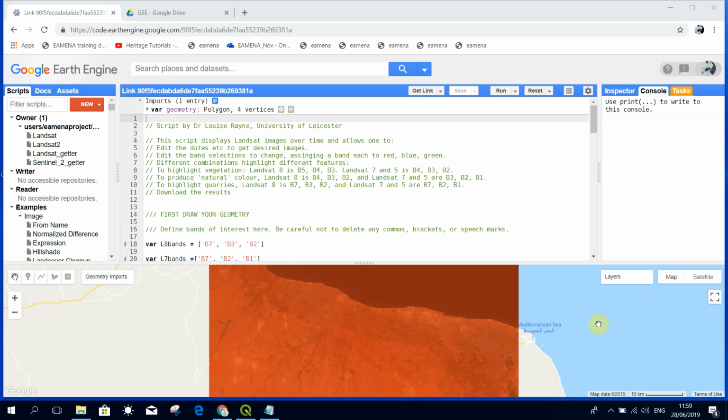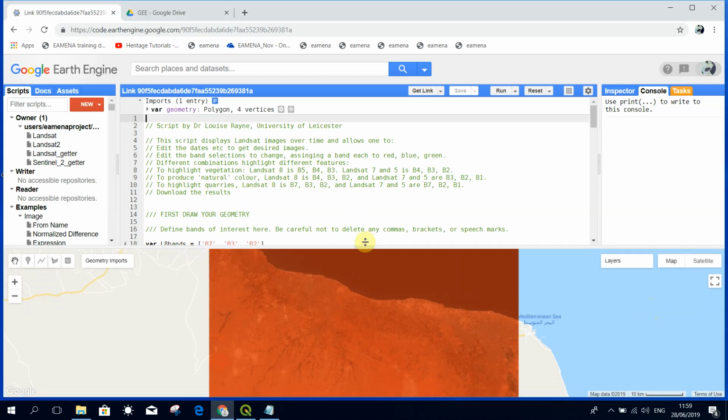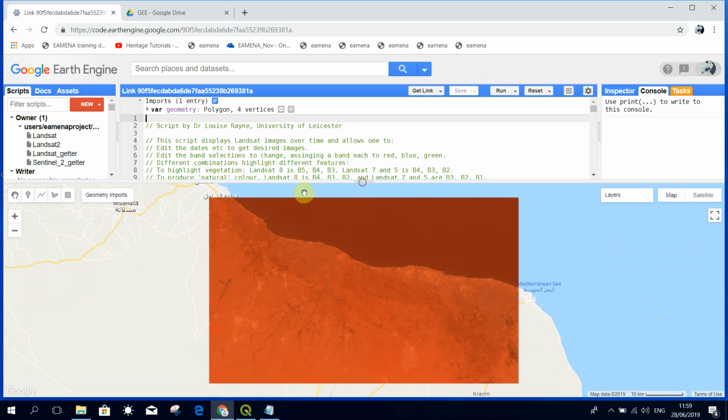We're going to have a look at how we can edit this script to get the results we want, which we can then download. So please do look at the green text after the slashes, because this will give you some explanation of things you can change and how it works. So first of all, we're going to look at how we define our area of interest. I'm just going to click here to make a bit more space in the viewer.